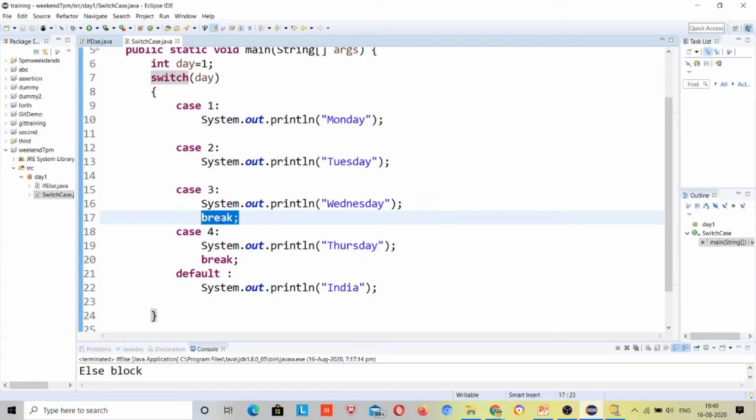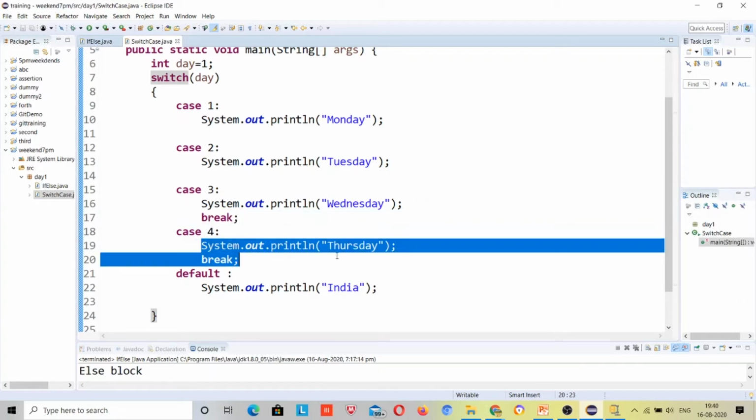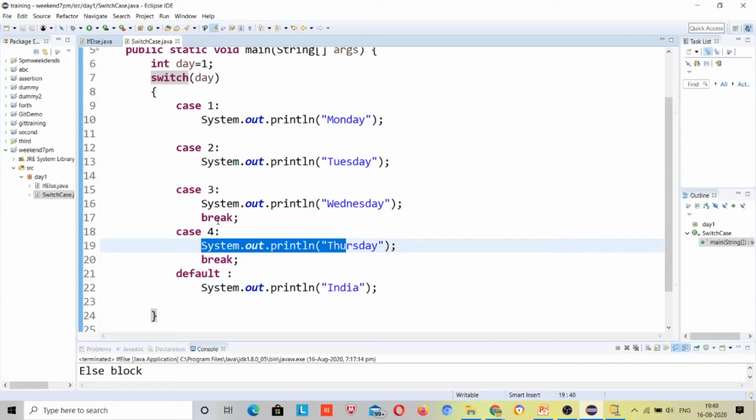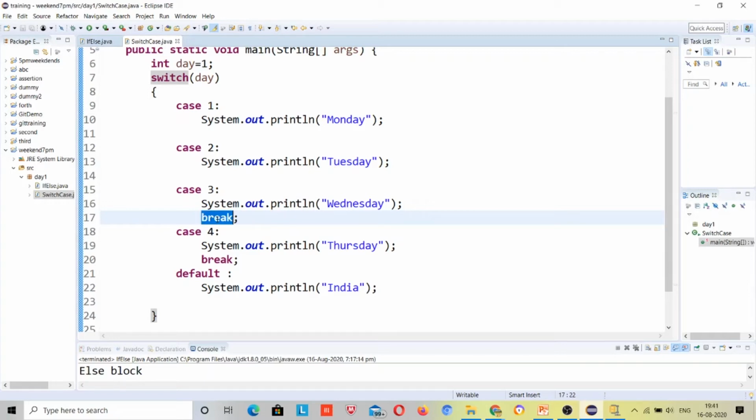If there was no break, then it would go to case 4 and print that. Whenever it finds a break, it will come out of that switch case. It will not run default just because it finds the break, right?